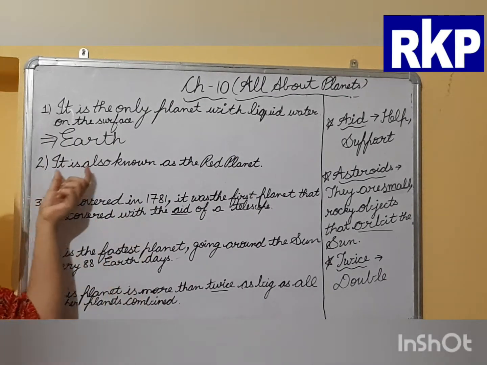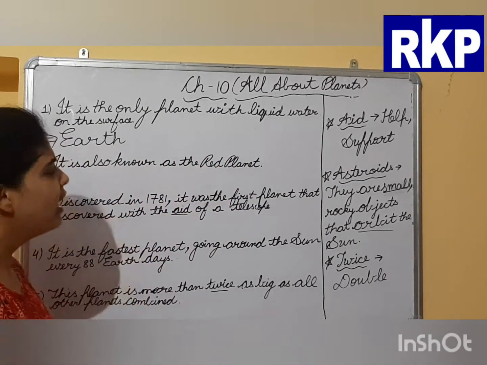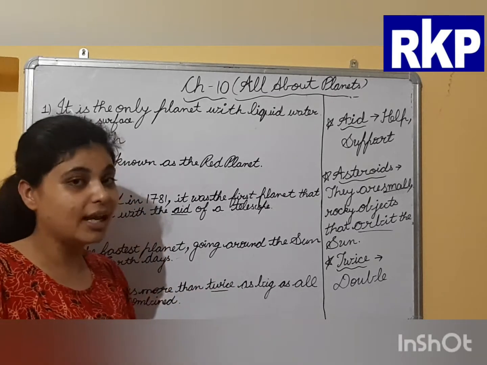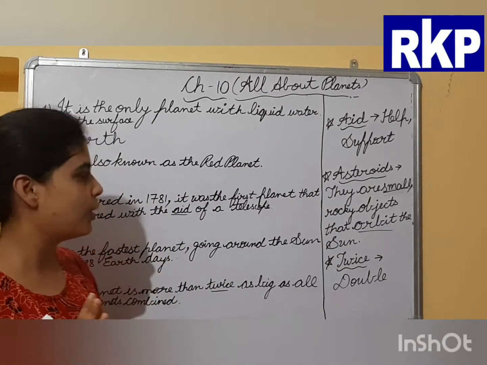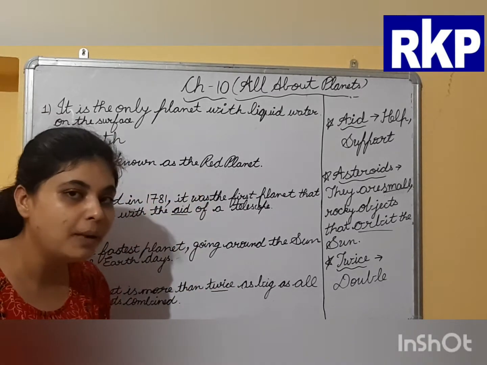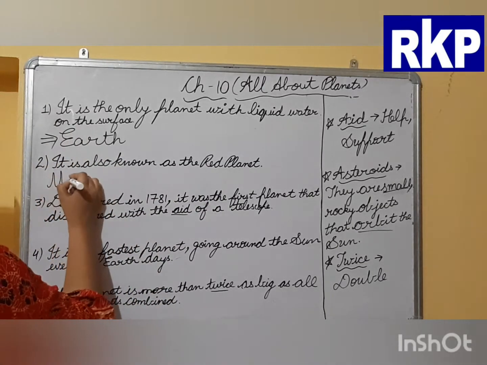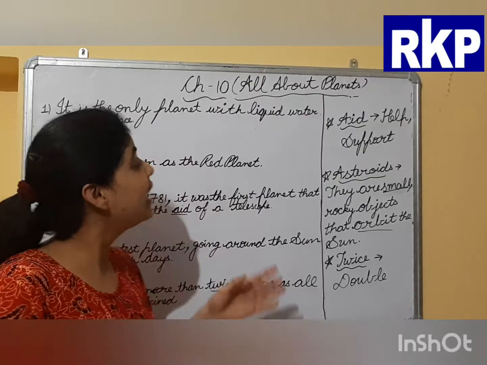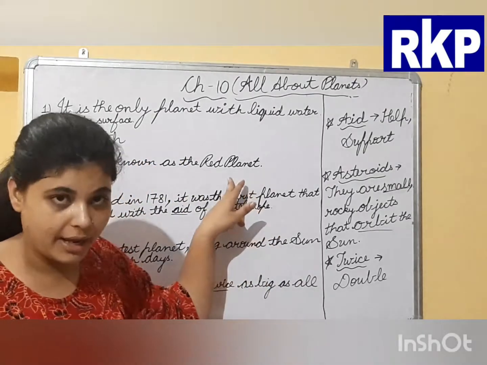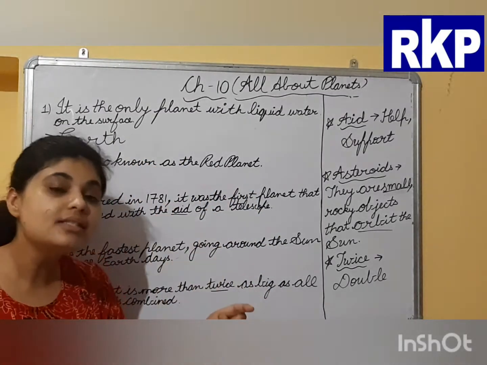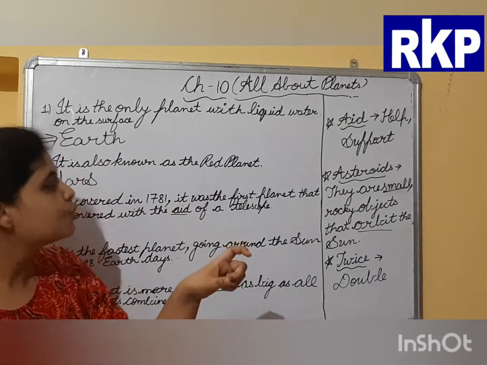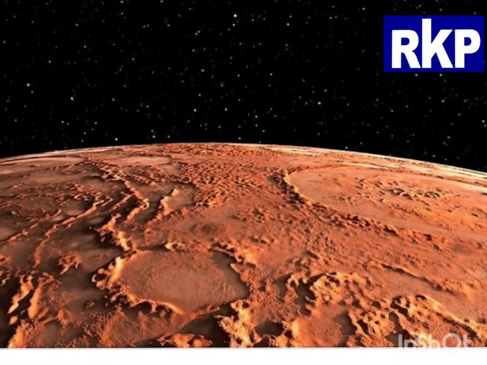Next question is, it is also known as the red planet. Maybe I think that you all know the answer. Which planet is known as the red planet? Yes, Mars. Why? Because the entire surface of Mars is covered with rust and basaltic rock. That's why it appears as a red planet from the Earth.